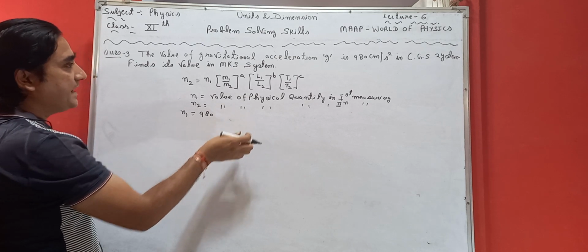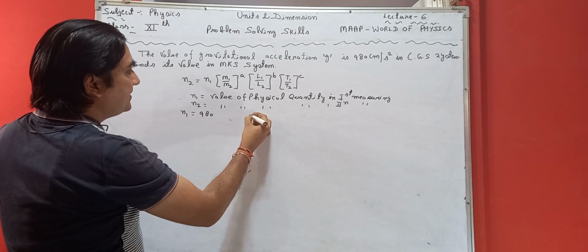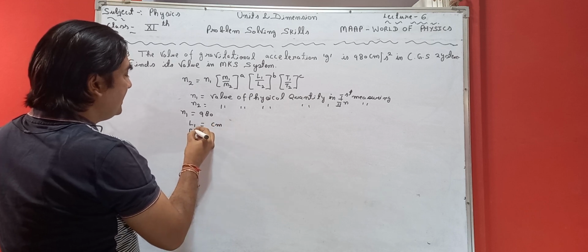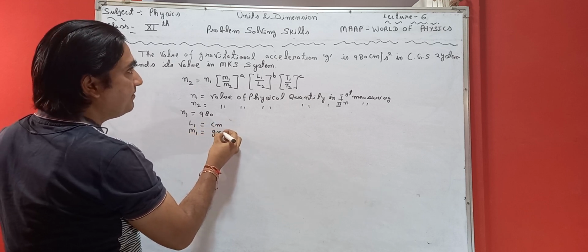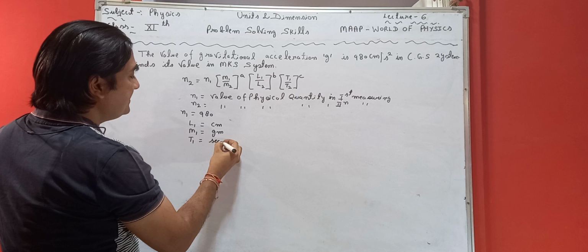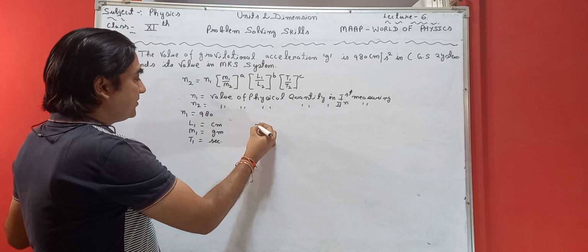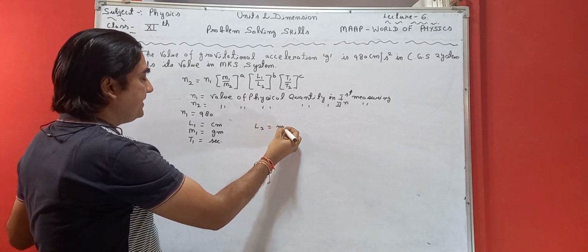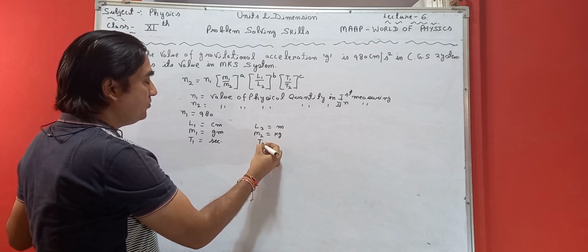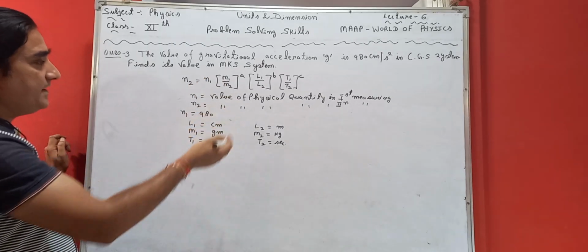L1 is taken in centimeter, mass M1 is taken in gram, and time T1 is taken in seconds. Similarly, in the second measuring system, L2 is taken in meter, mass M2 should be kilogram in MKS system, and T2 should be in second.